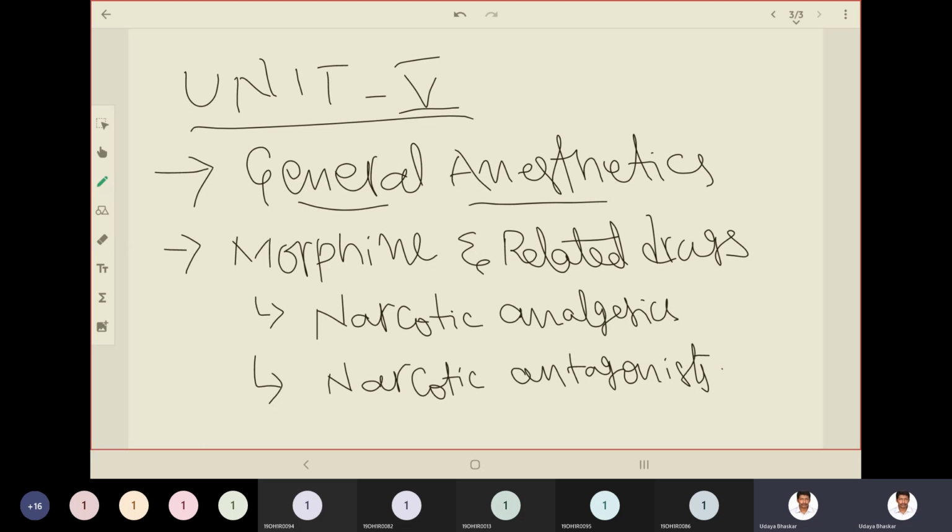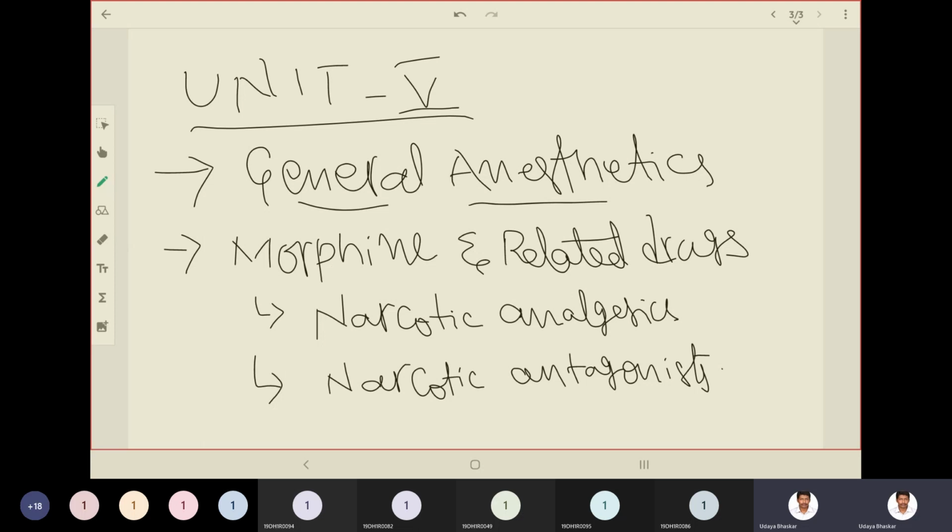We use certain compounds to induce unconsciousness so that the pain during surgeries can be overcome. During painful surgeries, we induce anesthesia so that the patient doesn't feel the pain. Those are general anesthetics.